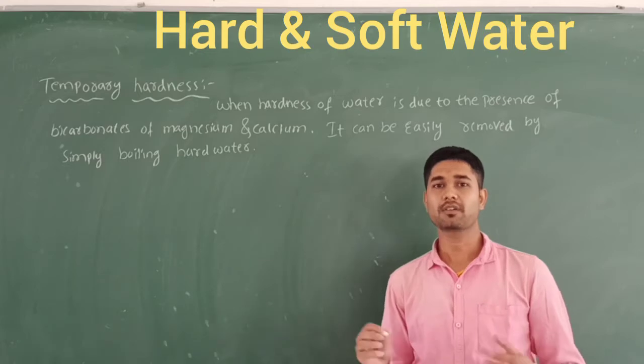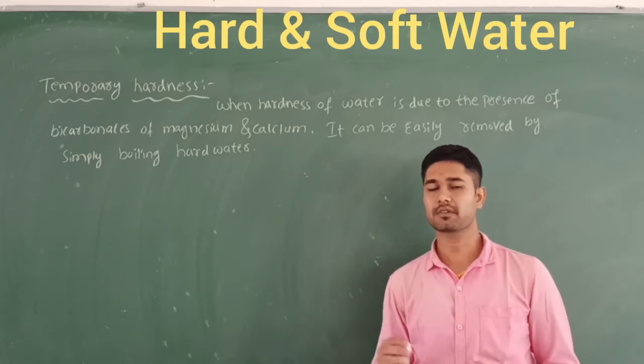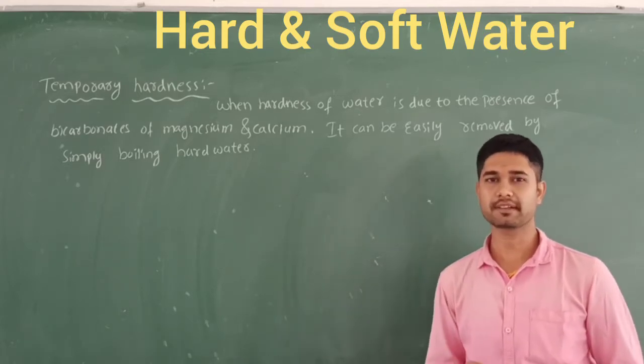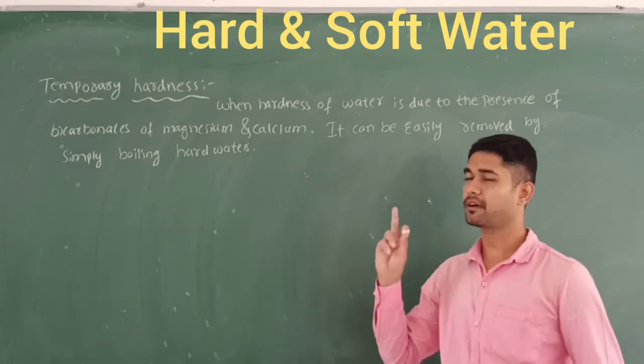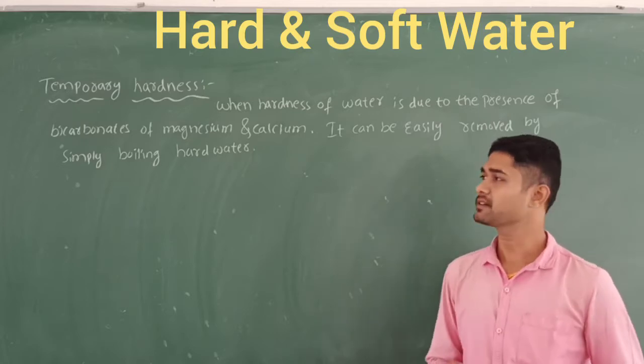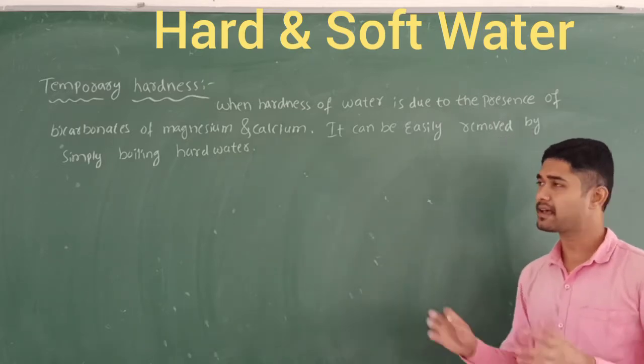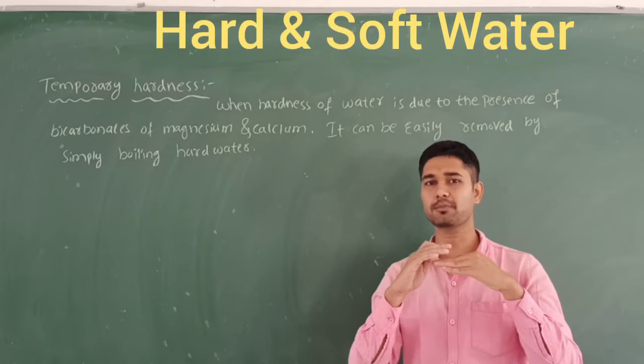So we know the cause of hardness is the presence of carbonates, sulfates, chlorides. In that we find two types: one is called temporary hardness and another is called permanent hardness. Let's discuss temporary hardness. As the name indicates, temporary means it is not permanent.